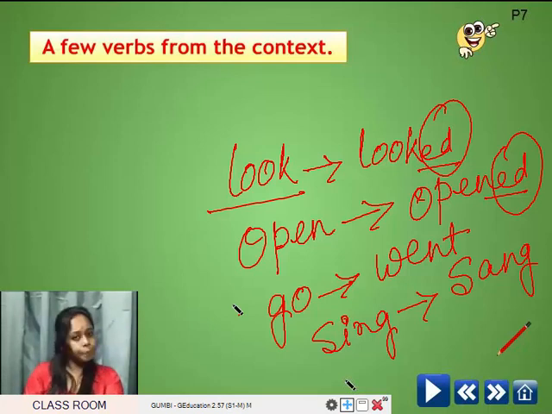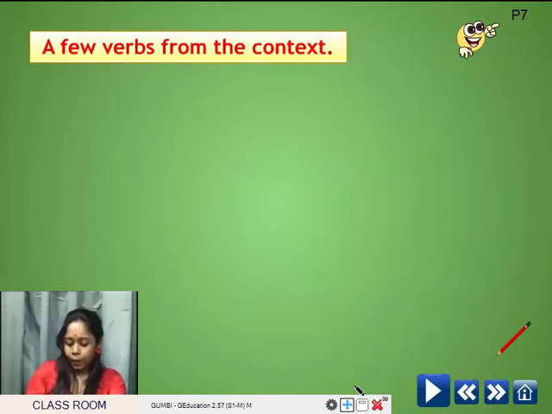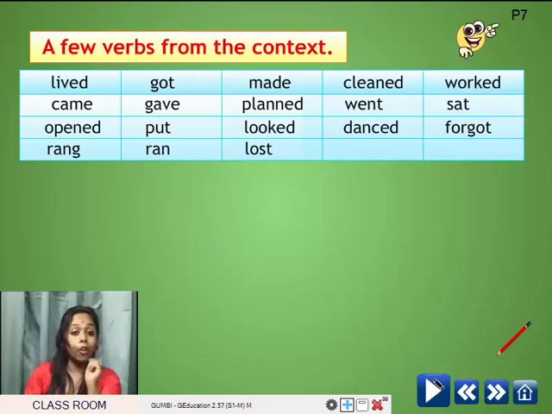Let's see what are the verbs that we already came across in the context. We have seen them in those paragraphs, in the story. So I will give the list. I want you to identify them. Soumya, you will also have to identify. Okay, ma'am. Now, lived.